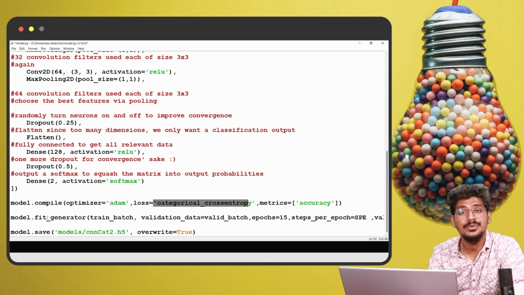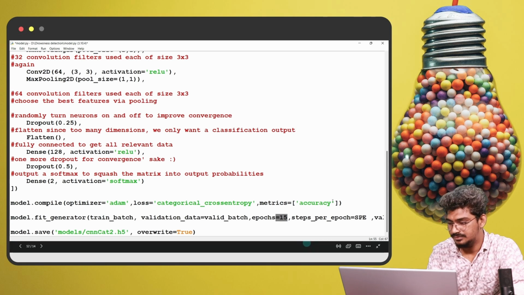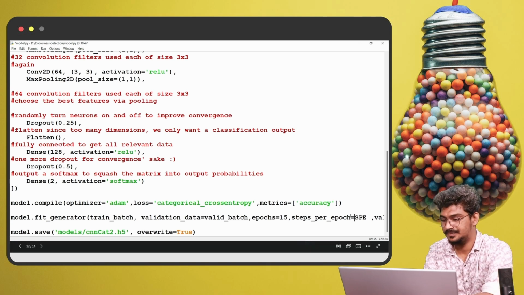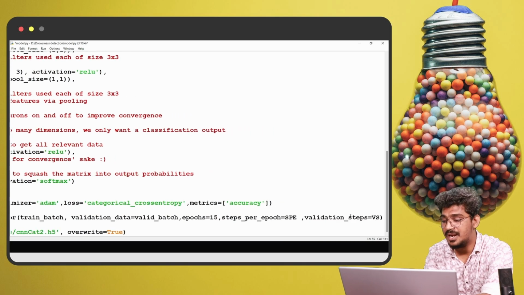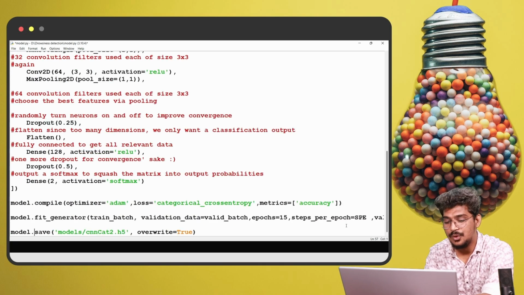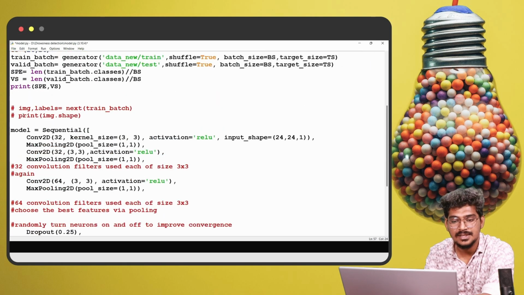After that, we are going to train the model on the training data as well as the validation batches, with 15 epochs. The steps per epoch we already initialized, and this is for the valid batches.